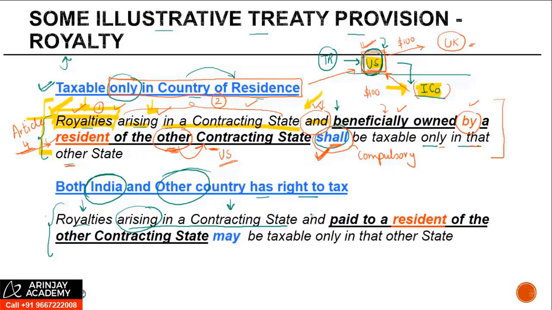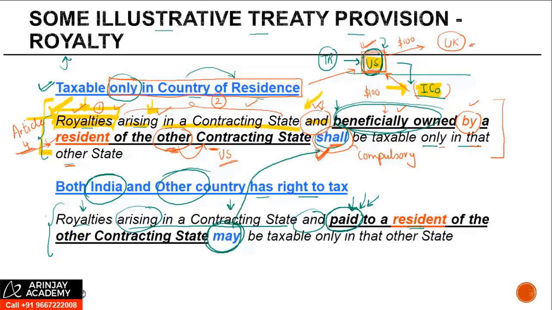And paid to a resident of the other contracting state. Now there's a small bit of a difference here. I'll just come to this in a short while. But barring this word paid, it is the same over here. Here it was written that it is beneficially owned by. Here it is written that it is paid to a resident of the other contracting state may be taxable.